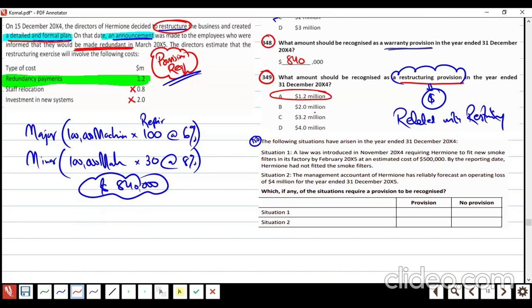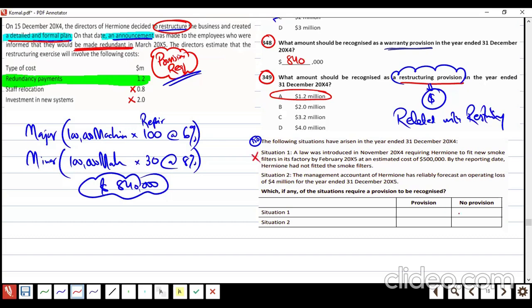Next one, not pertaining to the scenario, journal knowledge. A law was introduced in November, requiring the company to fit new smoke filters in the factory by February 2015. The cost is 500,000. By the reporting date, the company has not yet fitted the smoke filters. Although it's a present obligation and we have to spend money in future, it's nothing to do with my past. I didn't do anything wrong. The new law came, present and future. Where is the past?